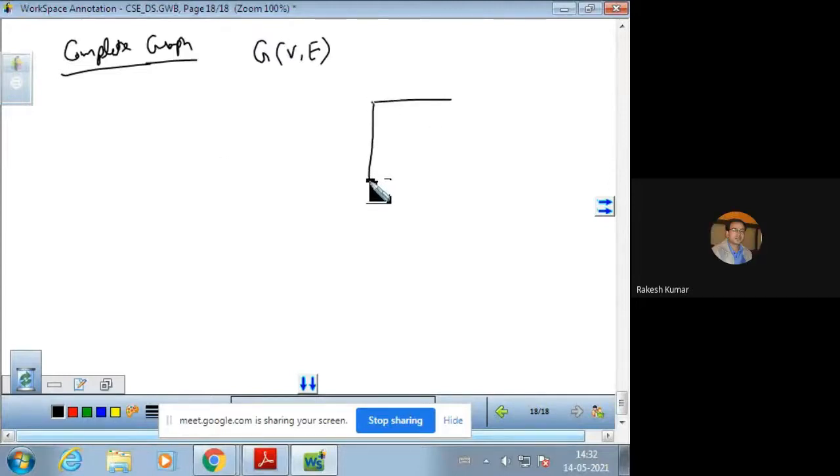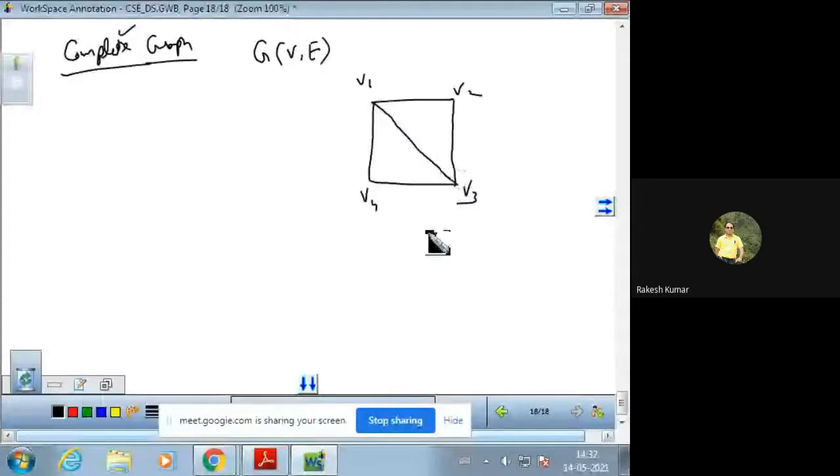Now you just see, this is a graph in which we have 4 vertices. According to the complete property, there should be an edge between any pair of vertices. Now, between V1 and V3 there is no edge. So for making it complete, we can draw this, and between V2 and V4 there is no edge.